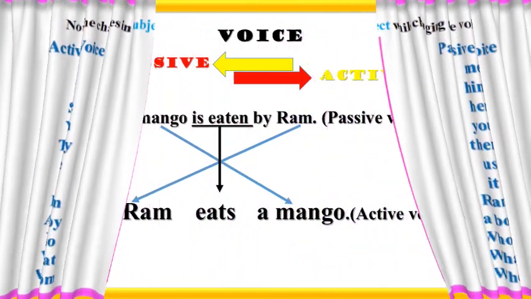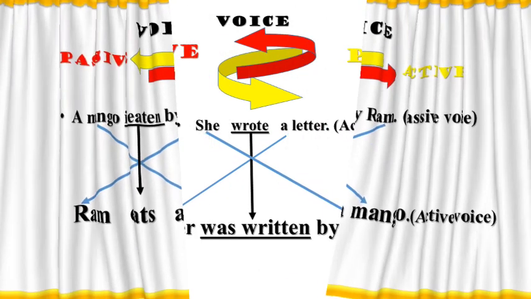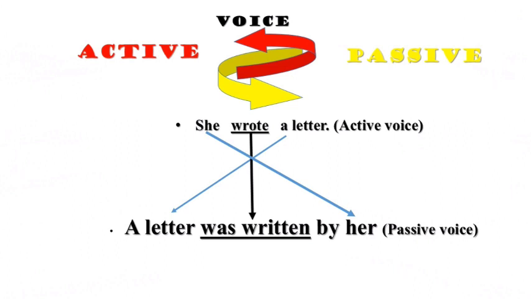Now learn the passive form converted into active form and active form converted into passive form. See the example on the screen. A mango is eaten by Ram. This is a passive voice form, and it converts as Ram eats a mango in active voice. Now we will see how the active voice is converted into passive voice. See the example. She wrote a letter. This is the active voice form of the sentence, but it converts into passive voice as on the screen: A letter was written by her. This is the passive voice form of the sentence.